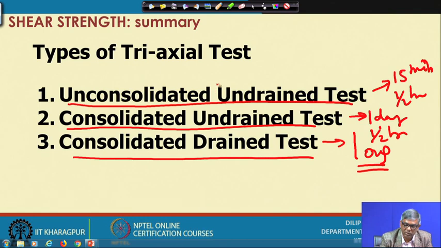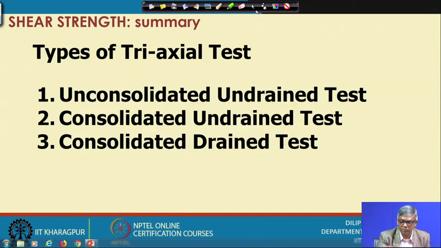So, for routine work we do this, but for some important work we need to do either this or this, but these we do occasionally. We do this one with additional measurement of pore pressure during the shearing, and from there we can get the result of the drained test. That detail I have shown. Once again I will show you how to do that.